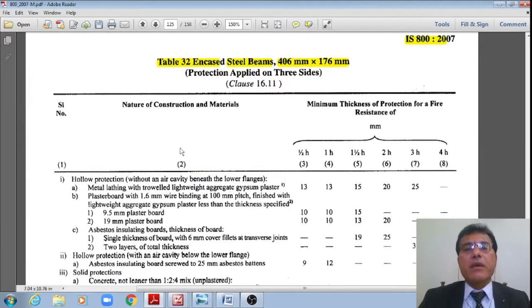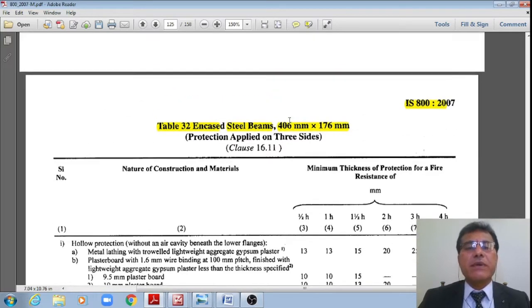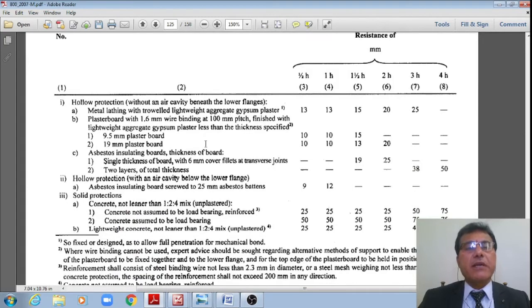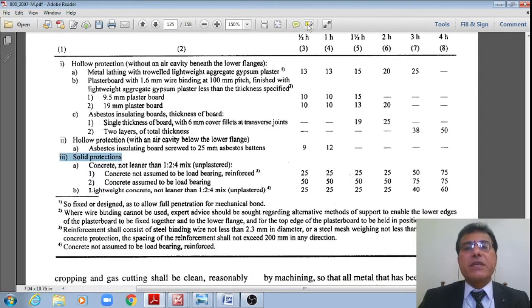Now I'm showing encased steel beams 406 mm by 176 mm as per IS 800 2007, page number 111. Protection applied on three sides, hollow protection, etc. Whereas now if I go to this third specification, this is the solid protection, concrete not leaner than 1:2:4.